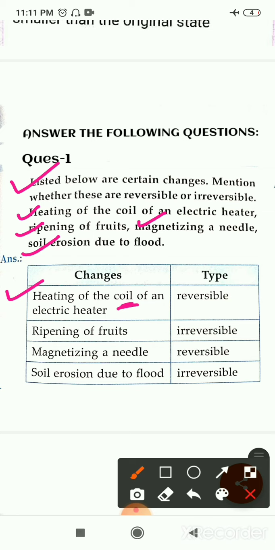It means the electric energy converts into heat energy and light energy, right? Okay, so which type of change is this? When the coil becomes hot, can this again come to the original, normal state? Yes, it can. When you switch off, then obviously the coil will again become cool, right?